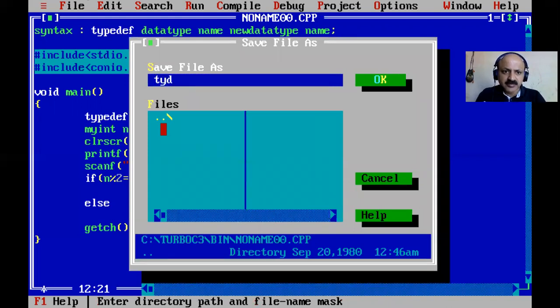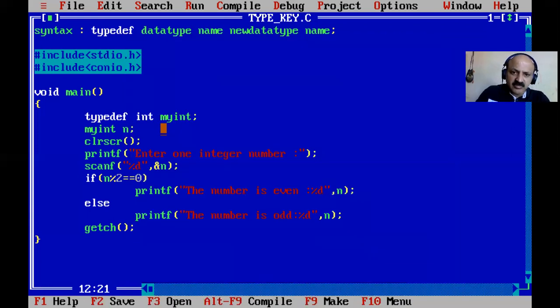So type, and then keyword. Yes, so key and word, but the maximum you can give is 8 characters. So here, type key means keyword. Okay, so let us compile this file.